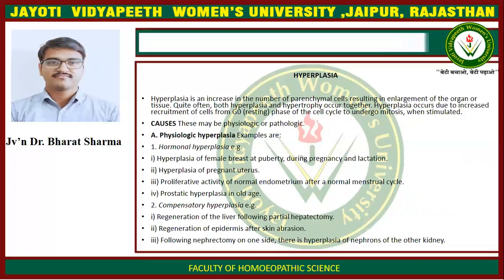Causes: they may be physiologic and pathologic. First is physiologic hyperplasia. Examples are hormonal hyperplasia of the female breast at puberty, during pregnancy and lactation, hyperplasia of the pregnant uterus, proliferative activity of normal endometrium after a normal menstrual cycle, and prostatic hyperplasia in old age. Compensatory hyperplasia occurs in regeneration of the liver following partial hepatectomy, regeneration of epidermis after skin abrasion, and following nephrectomy on one side, there is hyperplasia of nephrons in the other kidney.